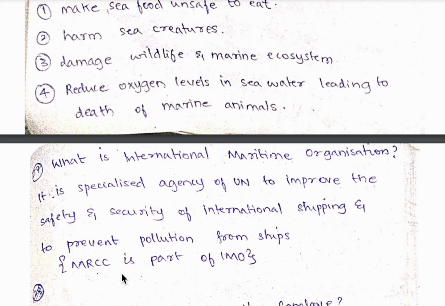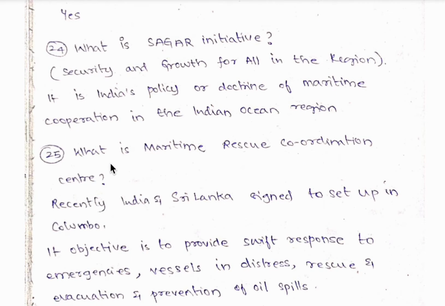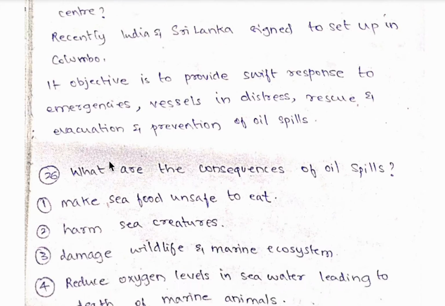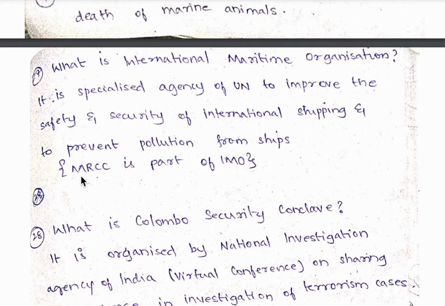It is a specialized agency of the United Nations to improve the safety and security of international shipping and to prevent pollution from ships. So the Maritime Rescue Coordination Centre, that is MRCC, is a part of the International Maritime Organization. So with which country did India make an agreement related to MRCC? It is with Sri Lanka. They decided to set up this centre in Colombo, which is in Sri Lanka.